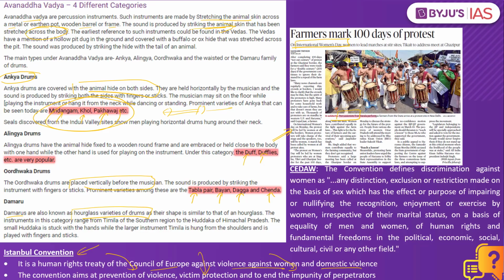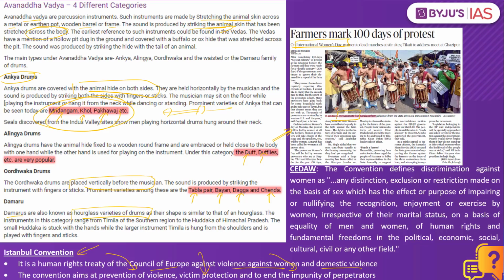So what exactly happens in this convention? This is nothing but a legal framework given by this particular convention. Let's say there is violence against women and girls, covering all issues like domestic violence, rape, sexual assault, female genital mutilation or so-called honor killings or forced marriage which are pushed by a particular family. In all these cases, there is a legal framework given by the Istanbul Convention.